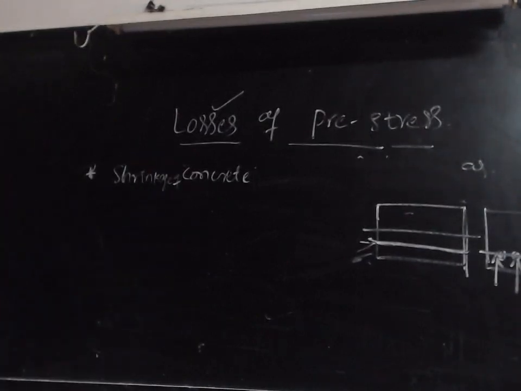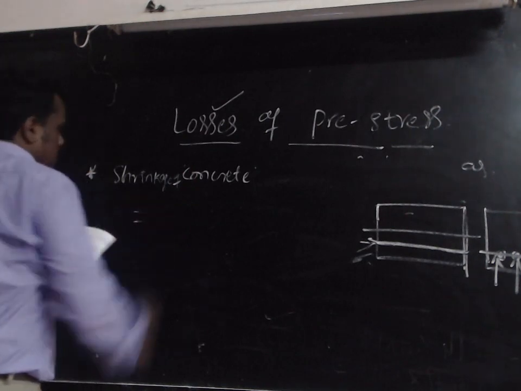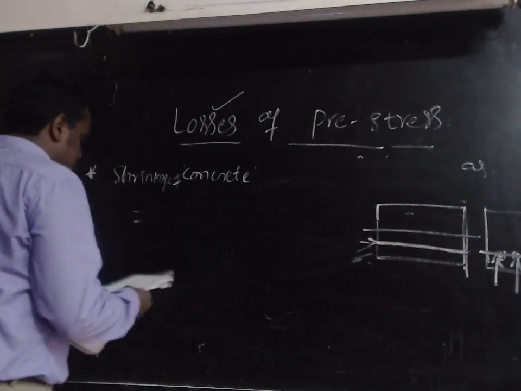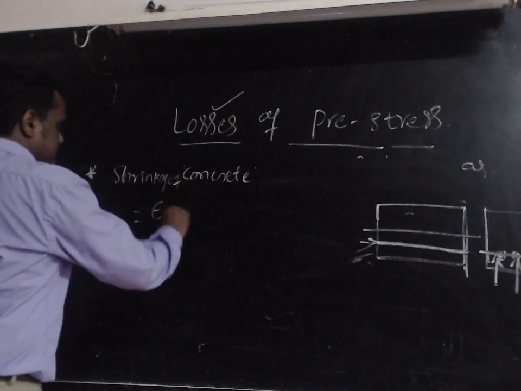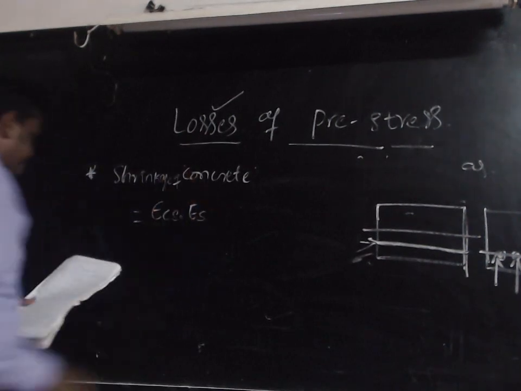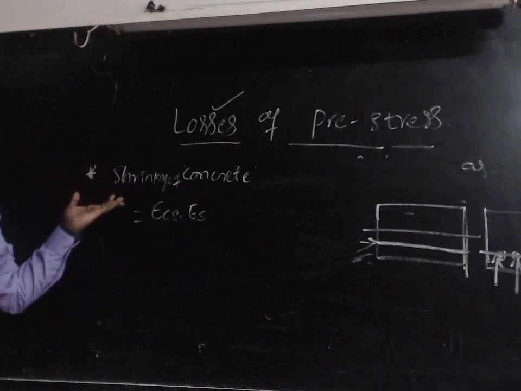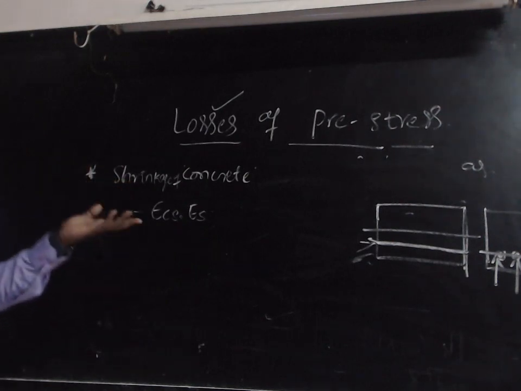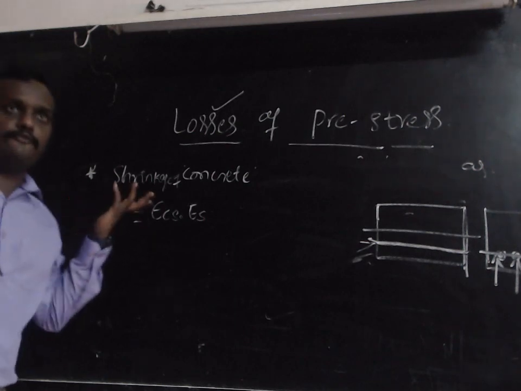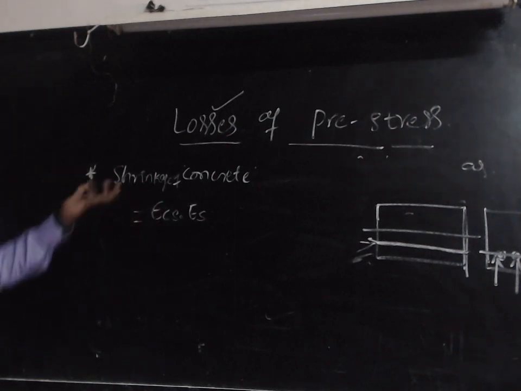Shrinkage of concrete. Loss due to shrinkage is calculated using the formula epsilon cs into Es. And as we know, shrinkage means the loss of moisture content. Loss of water content takes place in the concrete.